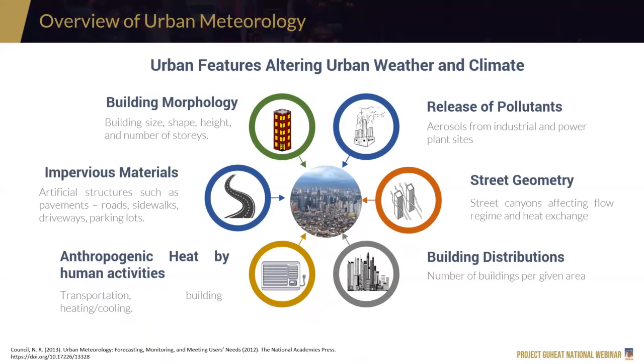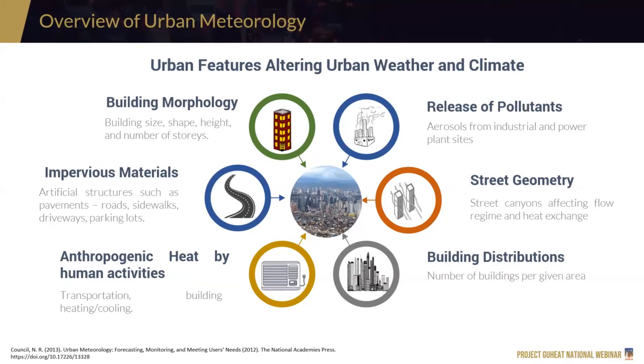Then another one is yung impervious materials such as artificial structure, especially yung ginagamit natin sa roads natin. Is it asphalt or what kind of material that is? That has bearing in terms of urban weather. And lastly, building morphology, building size or the shape, and the number of stories of the building.